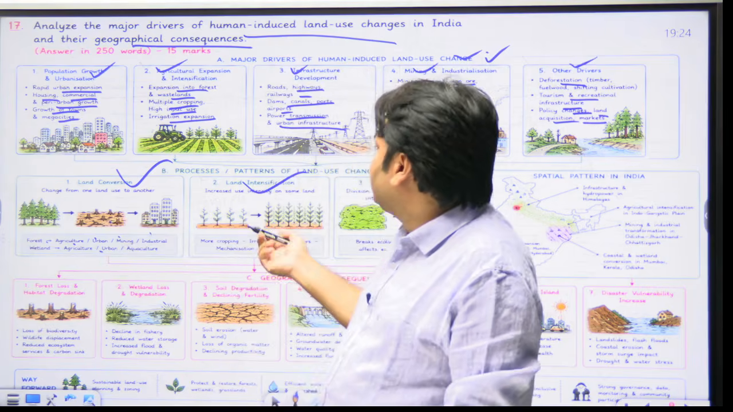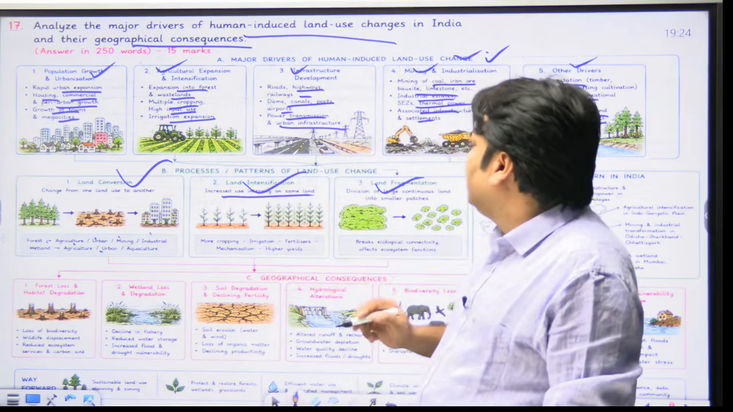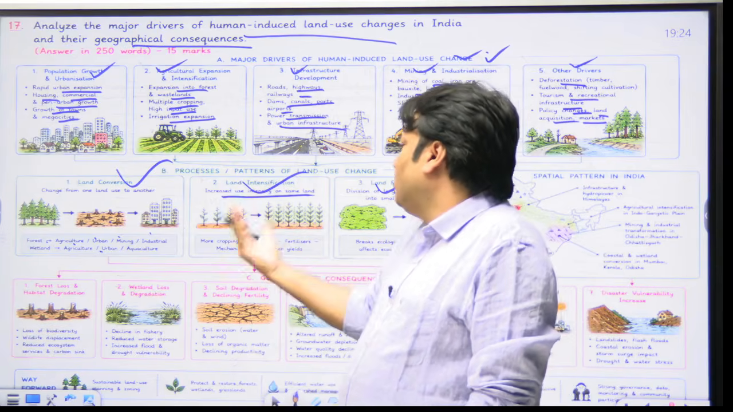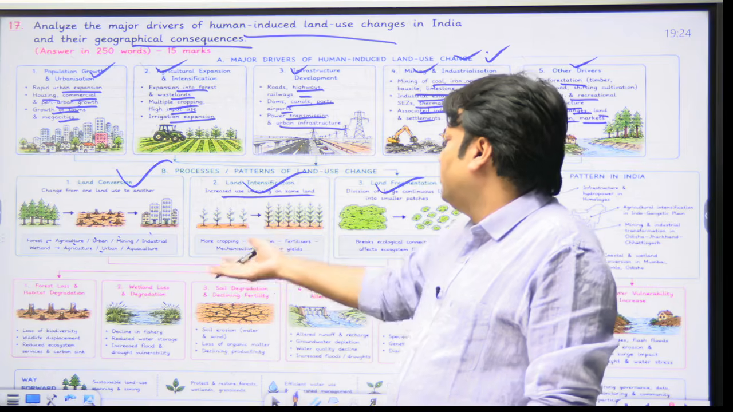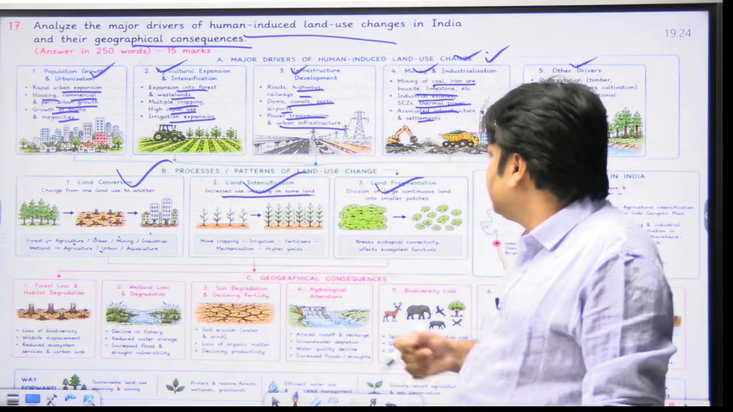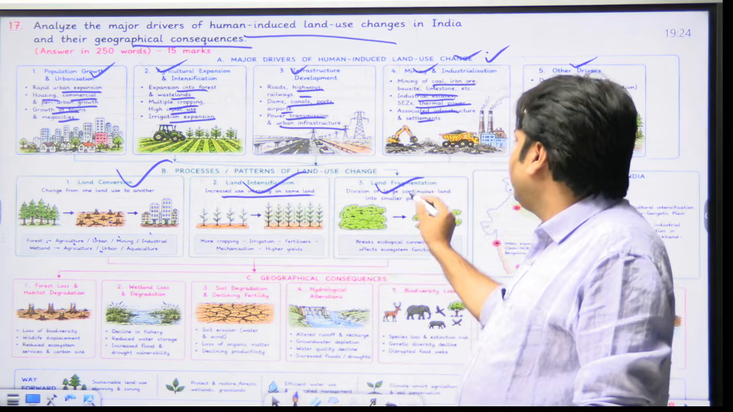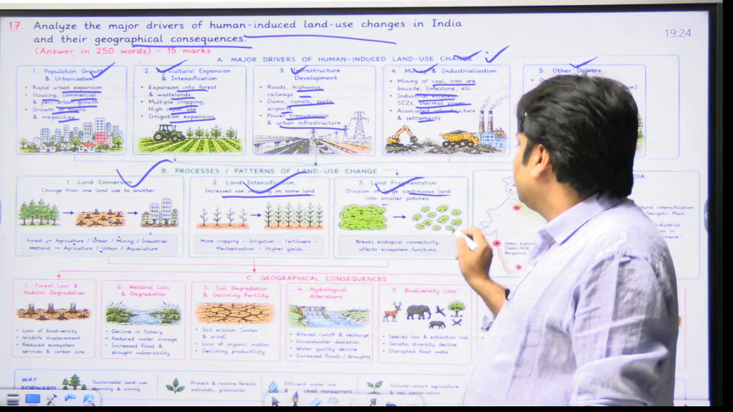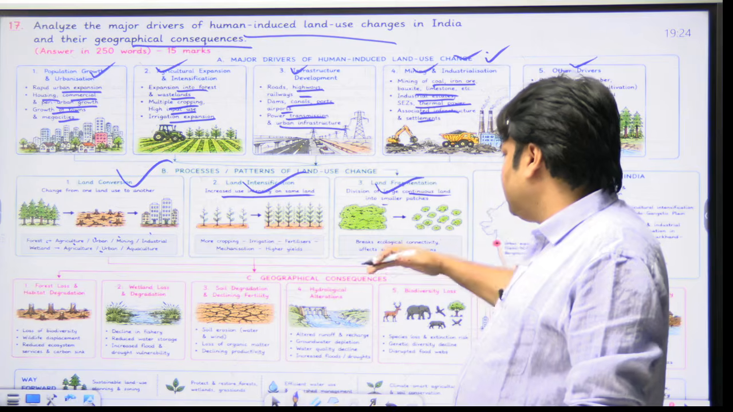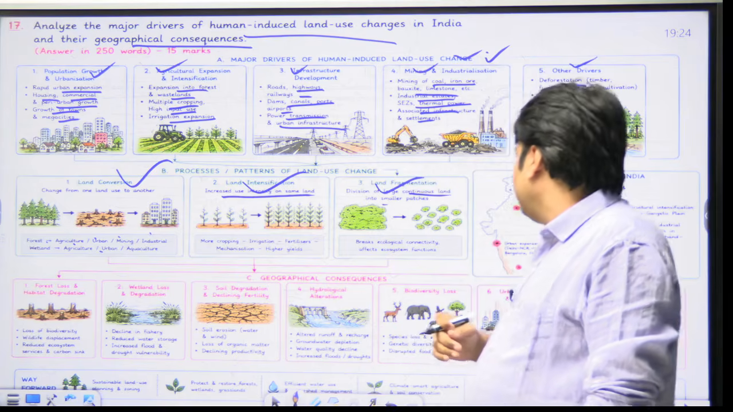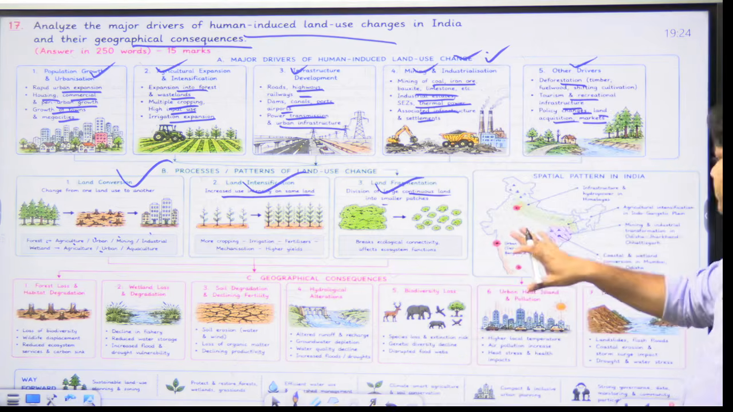Land intensification means increased use intensity on the same land. It means more cropping, irrigation, use of more fertilizers, resulting in higher yields. Land fragmentation means division of large continuous land into smaller patches, and this breaks ecological connectivity. This is the point. Now, what is the spatial pattern in India?